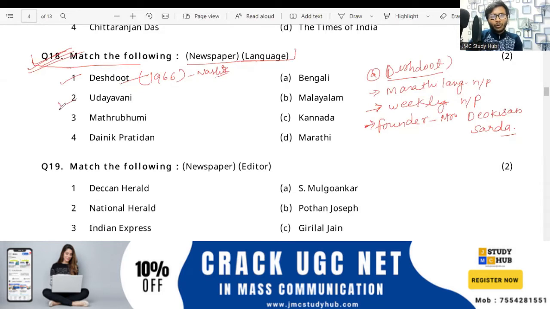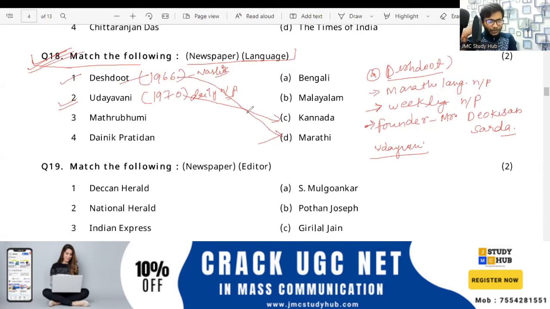So now talking about the Udayavani, right? Udayavani, in the year 1970. This is a newspaper published from Karnataka, right? Very good, Manju has answered. So Deshdoot is Marathi. Udayavani, in 1970, is the Kannada daily newspaper. This is also a daily newspaper, please note it down. Udayavani was published for the first time in 1970.